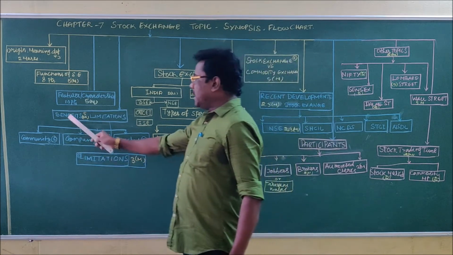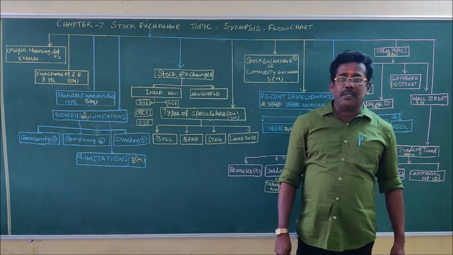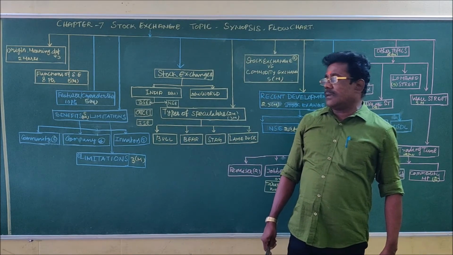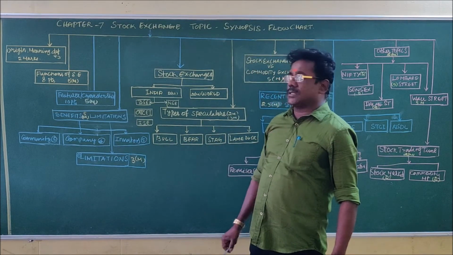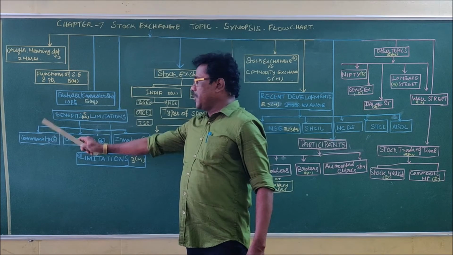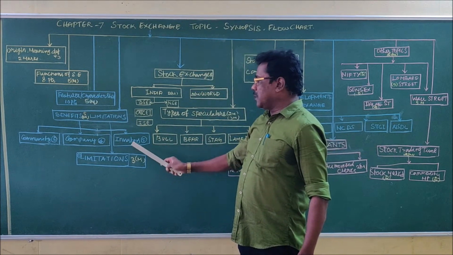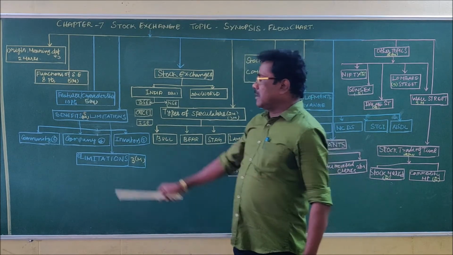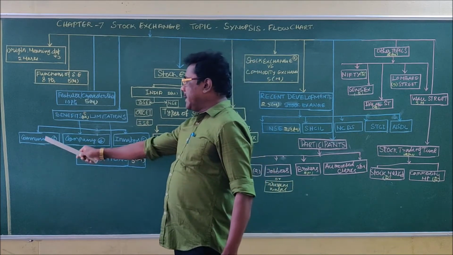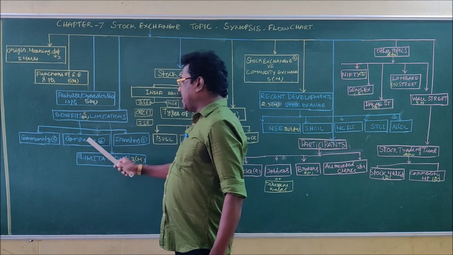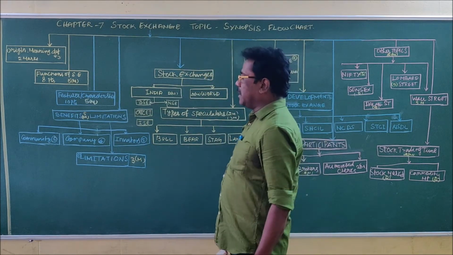And another topic is benefits of stock exchange. The benefits of stock exchange are available to the community of the people, the companies, and the investors. Benefits available to the community, benefits available to the company, benefits available to the investors. The question is asked for 5 marks. So you have to write any 3 points from community, 3 points from company, and 3 points from investors. So it is a very important 5 mark question.